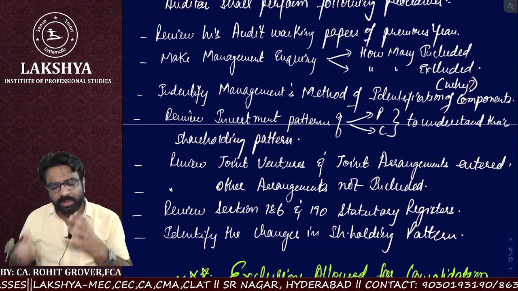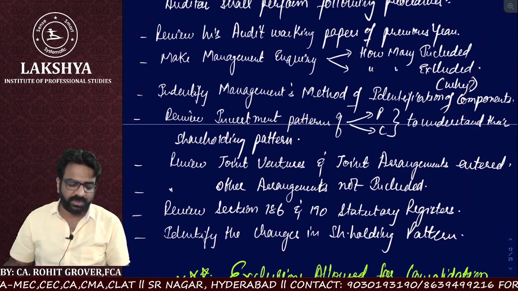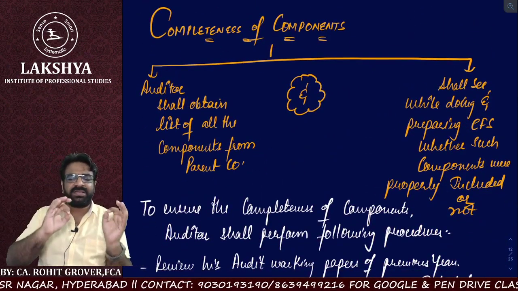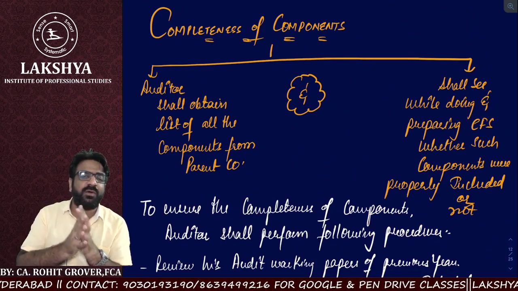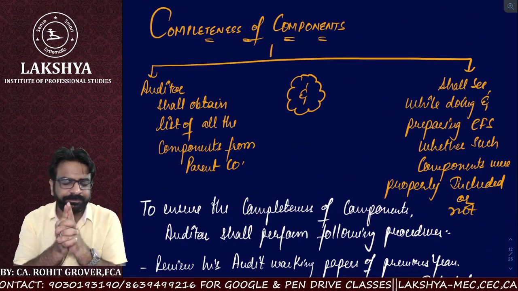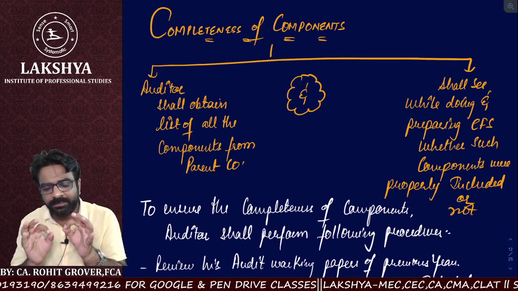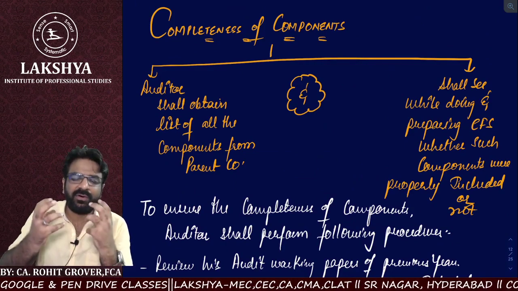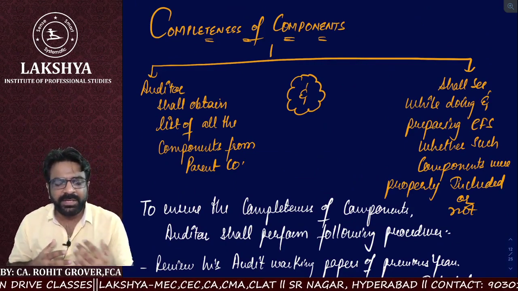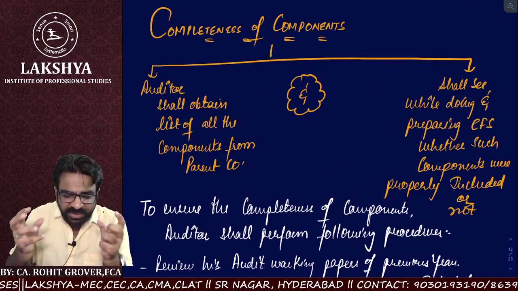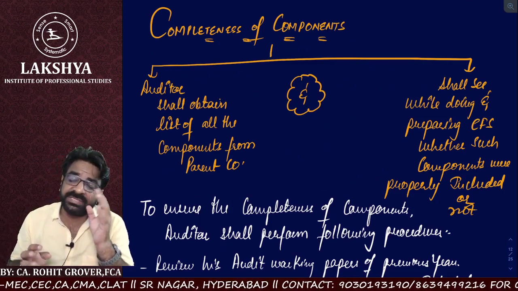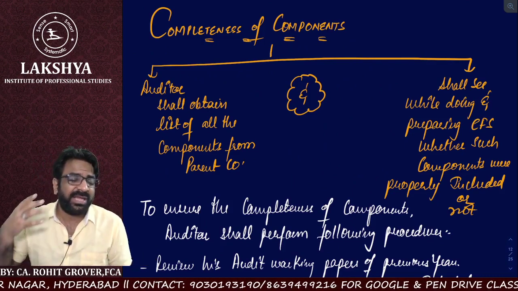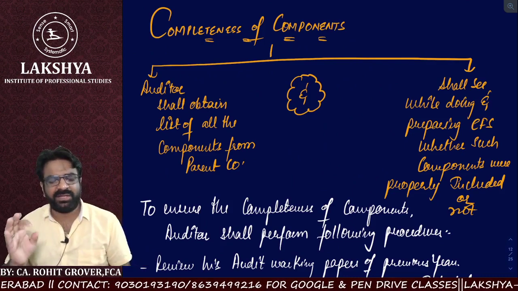So let us revise the whole topic again so that we can move to the next topic. What is the topic name? Completeness of components. Sir, what do you mean by completeness of components? Auditor shall obtain the list of all the components from the parent company. Then he should see that in the preparation of the consolidated financial statements, which components are added and which components are not added. But if some components are not added, he has every right to understand the reason why.